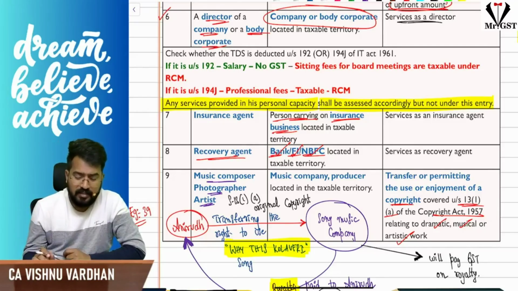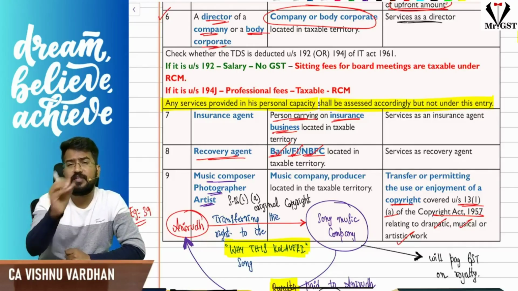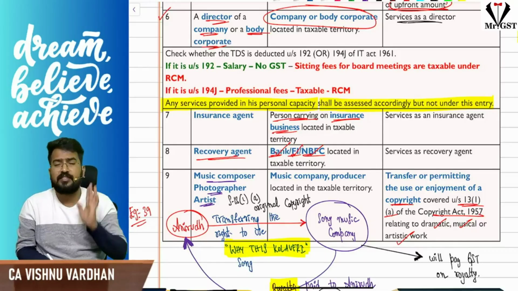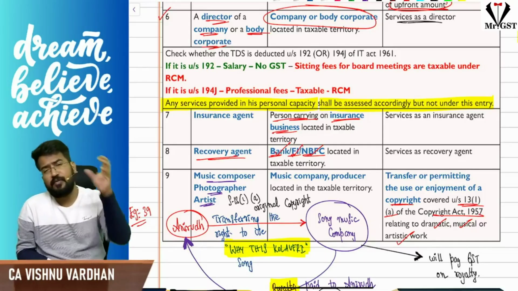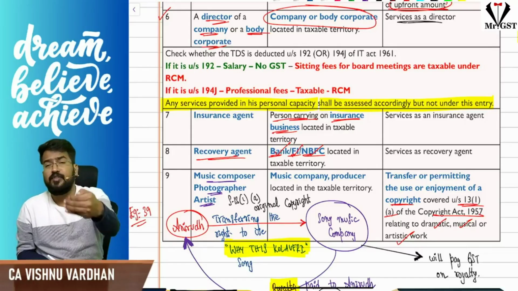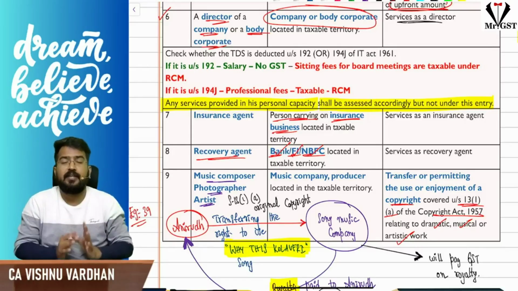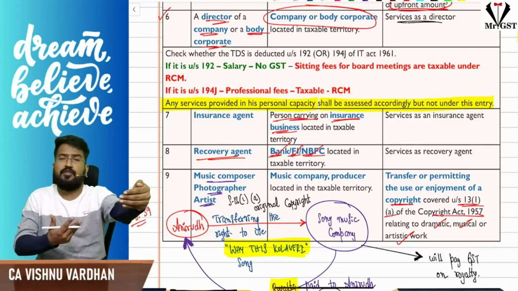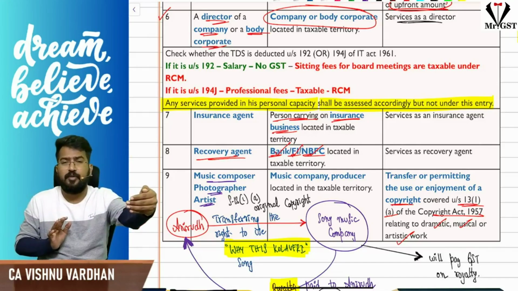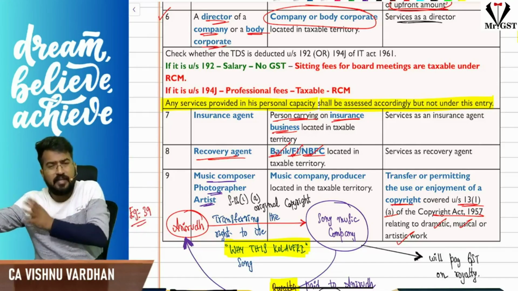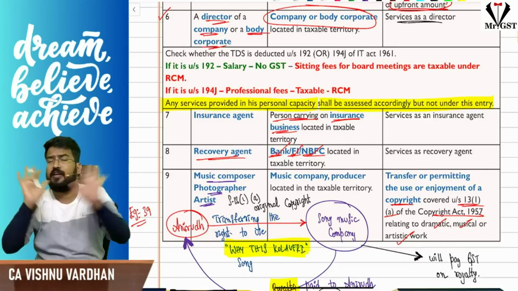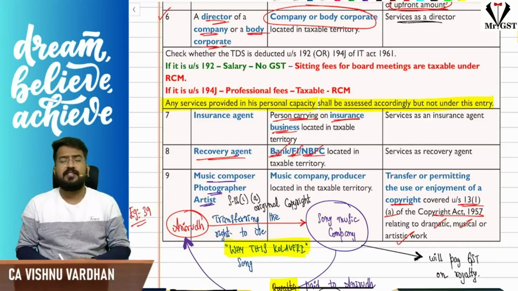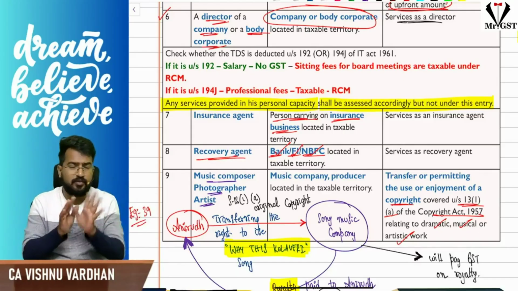But here the interesting thing is, please understand that only when the services are provided by him in the capacity of director, and for that he is getting remuneration, then only this RCM comes into the picture. Any other services he is providing in his personal capacity to the company, we should see that independently. We should not bring that here. So if I am a director of a company, whatever services I give to the company in the capacity of a director, only then will RCM come into the picture. Whatever I am doing in my independent, individual capacity, not as the director of the company, providing some goods or services to the company, we should assess that case independently. We should not bring that here. So this is another important point.